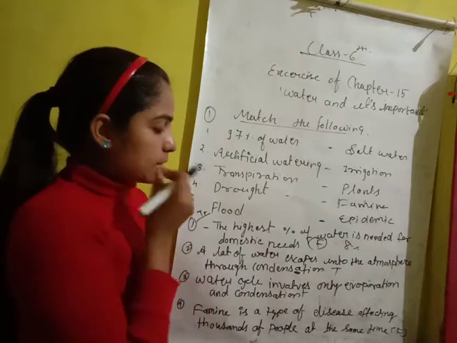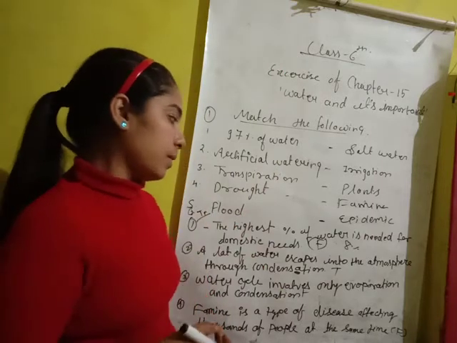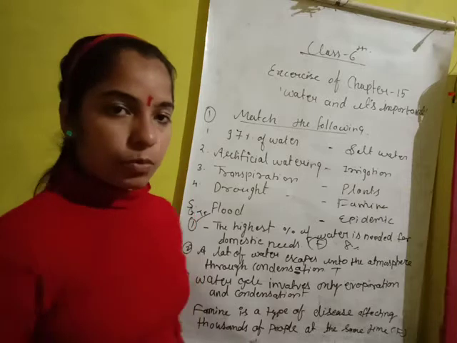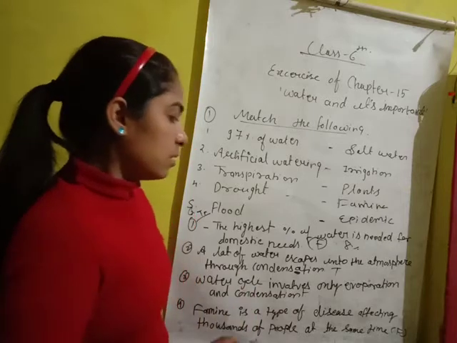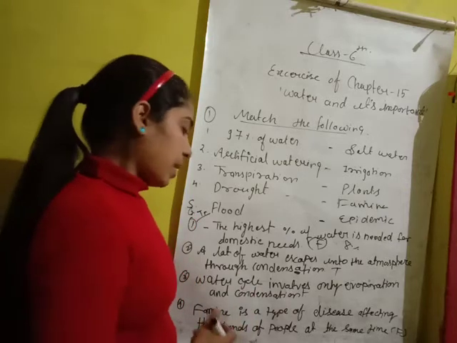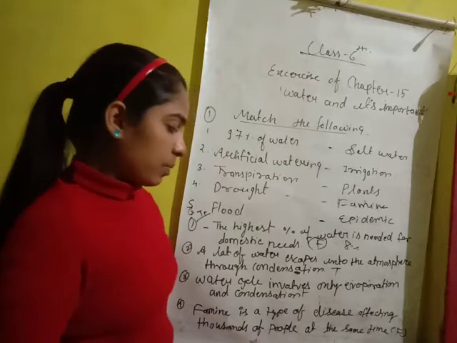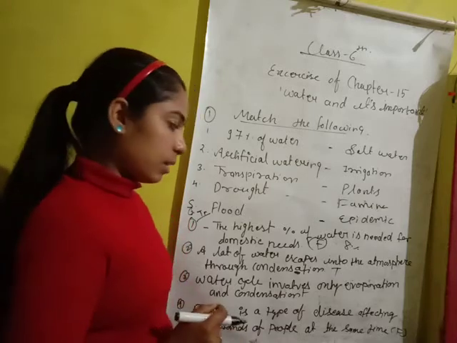Now this is your answer. You have to write it. Clear? True, false, you have to check once. I have written all these here. What is famine? A type of disease affecting thousands of people at the same time, that is epidemic, not famine. Clear?